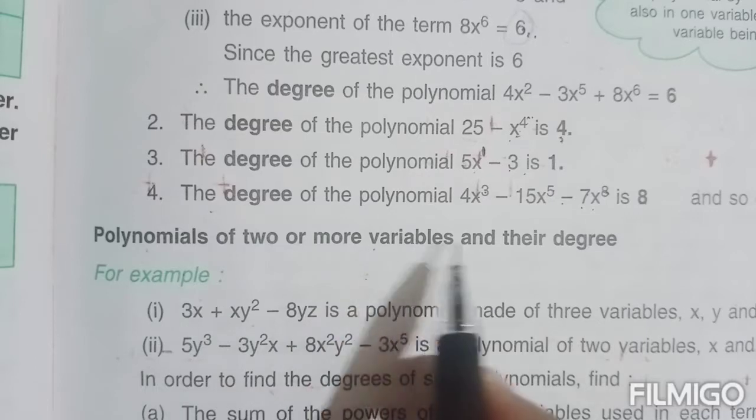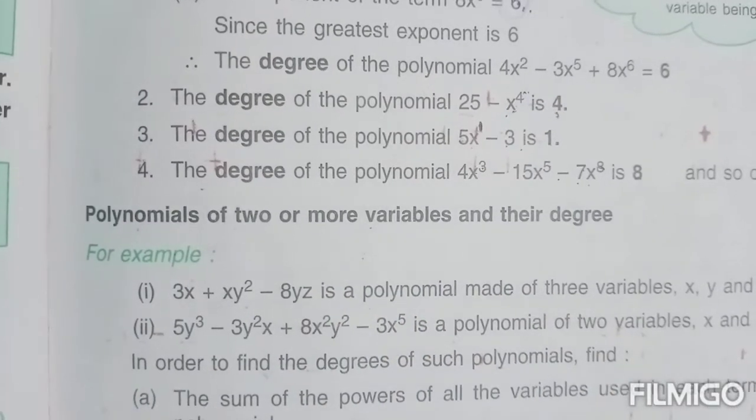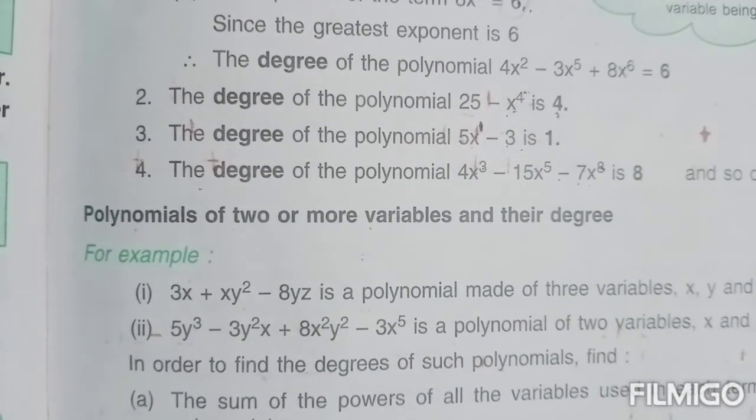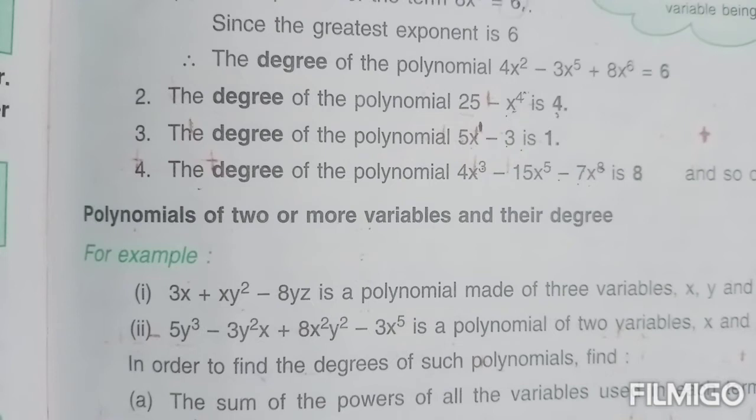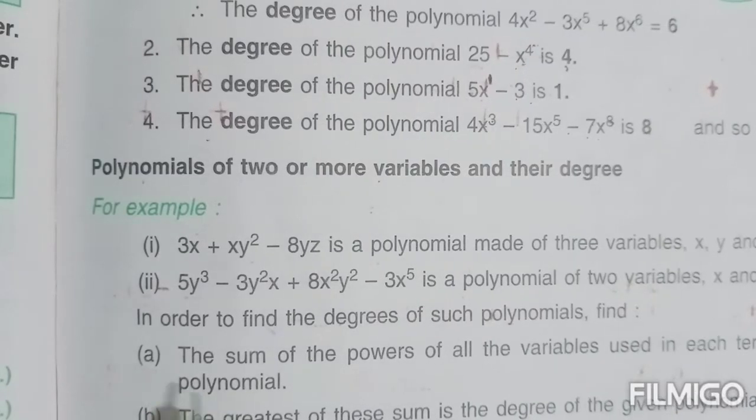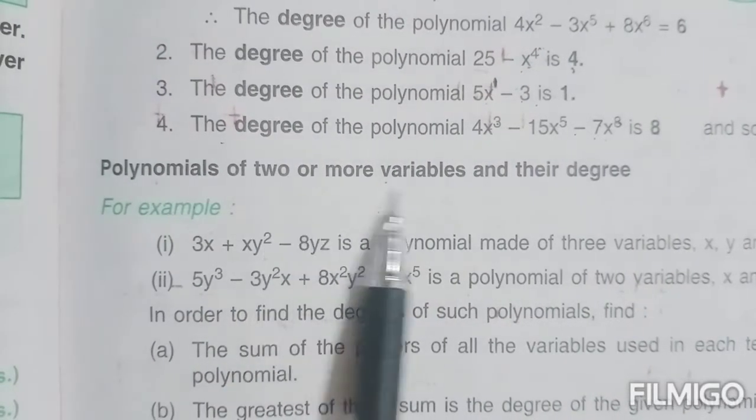Okay, polynomial of 2 or more variables and their degree. So if a polynomial contains only one variable, then we can say it is a polynomial in one variable. If a polynomial contains 2 or more variables, then that is called a polynomial in 2 variables or 3 variables, depending upon how many variables are used. Okay. Now how to find the degree of a polynomial of 2 or more variables?